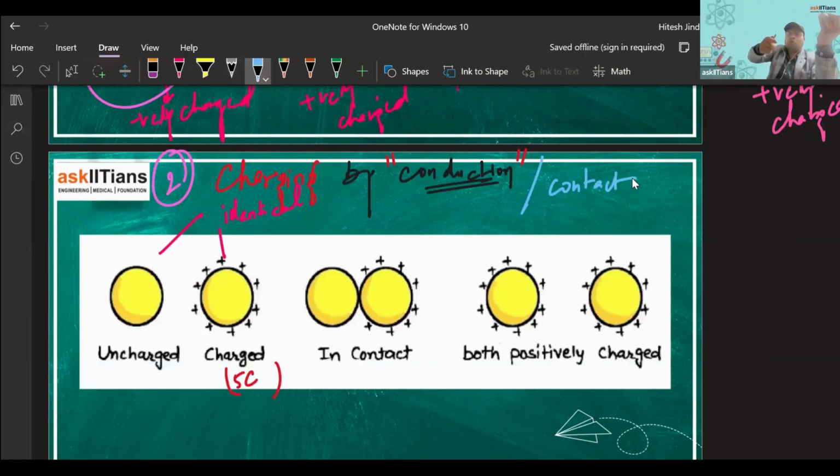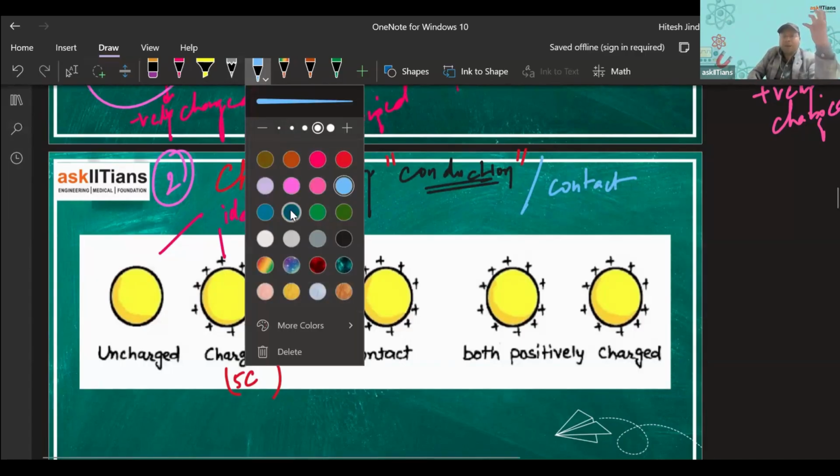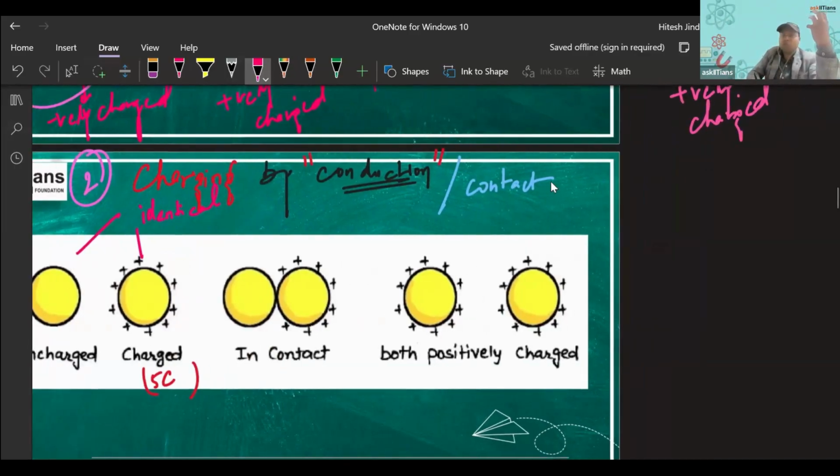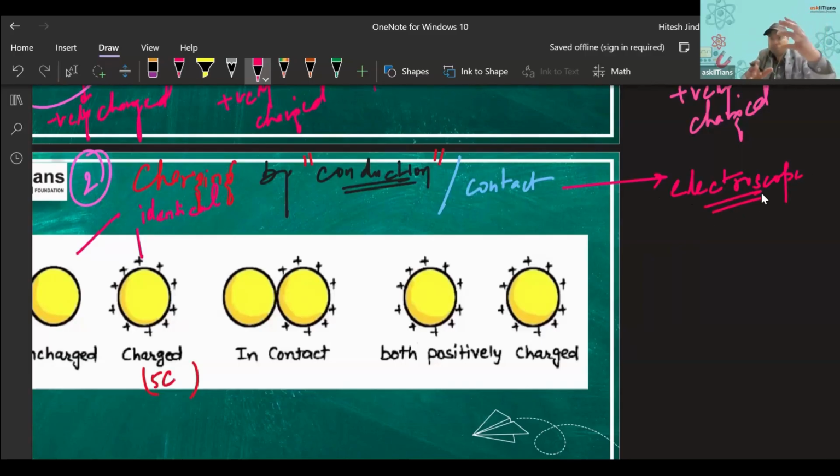We have just brought one charged body in contact with an uncharged body. And this principle, this method of charging, is applied in a very important device that we use for detecting the amount of charge on a body, which is known as the electroscope. That we'll be discussing, and also I'll be showing you a video regarding this. So we are just bringing a charged body in contact with something, so that another body is also becoming charged by the transfer of charges that is happening.